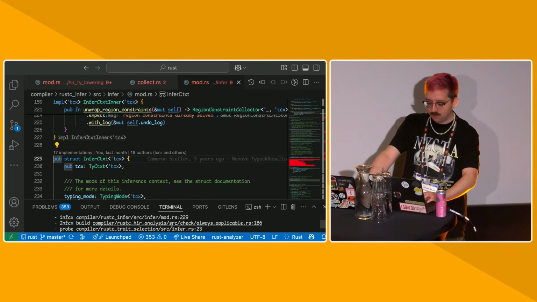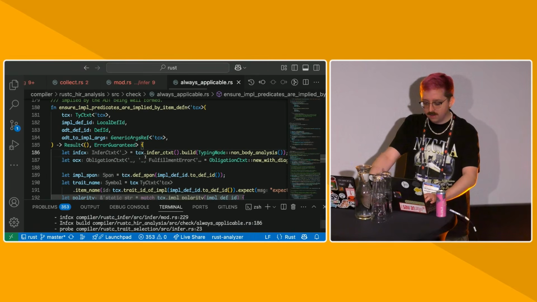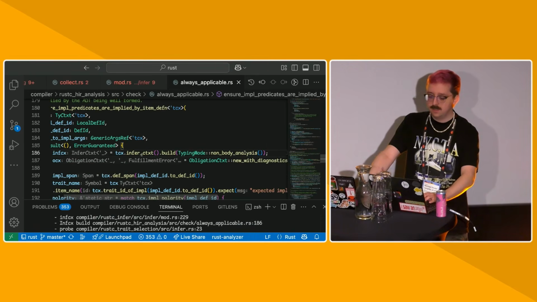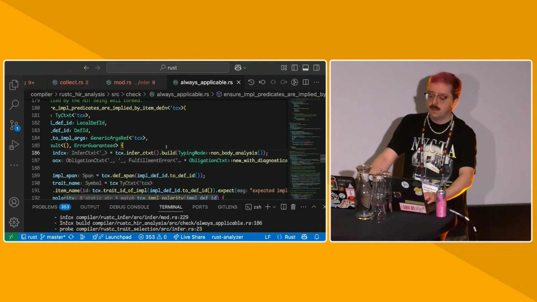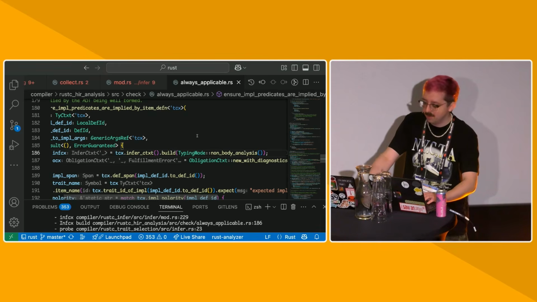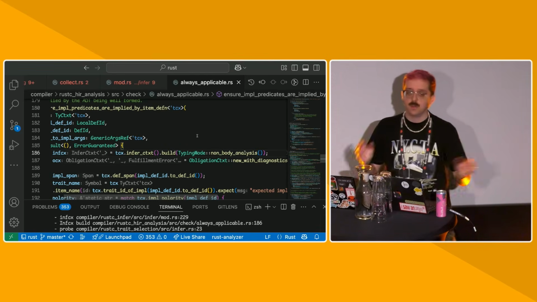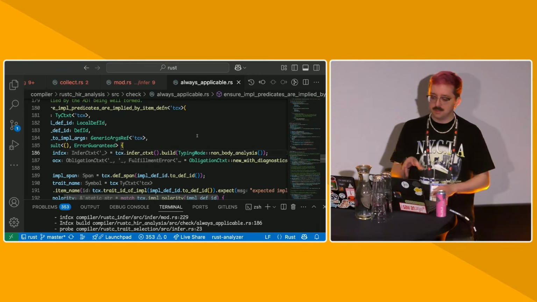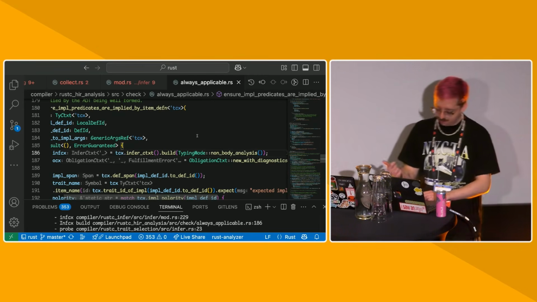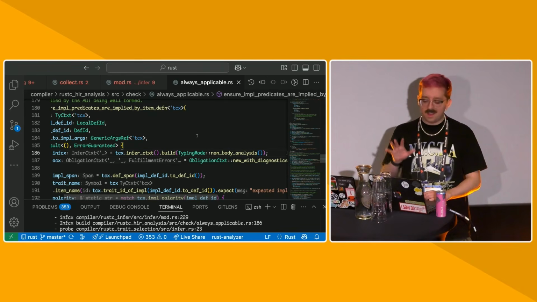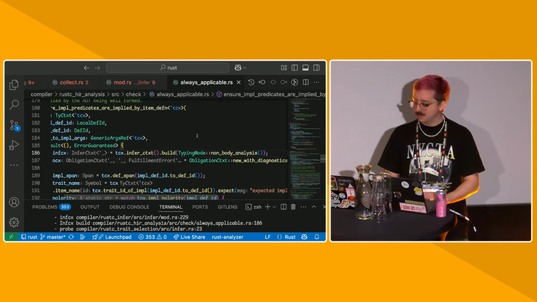Inference contexts are constructed using this build function. So tcx.infer_ctxt gives you a builder pattern for inference, and you call .build, and you pass something called a typing mode, which I don't think I'll have enough time to get into, but it basically just says what kinds of things you are allowed to do at this point. Are you allowed to infer impl Traits? It has some special behavior on specialization, but this will give you an inference context.